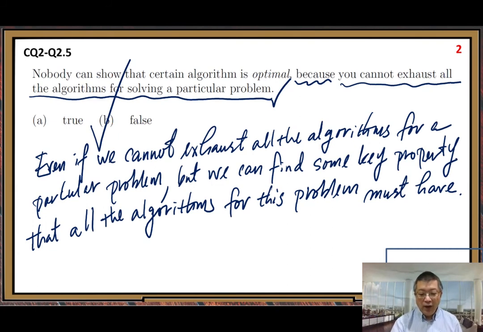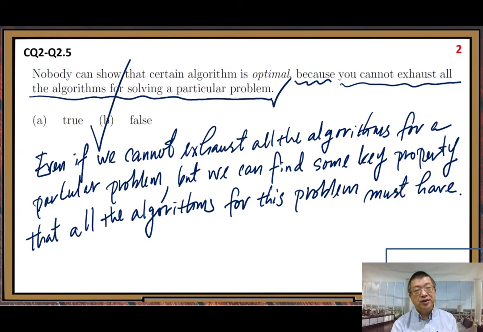We can find some key property. We cannot exhaust all the algorithms, but we know if some algorithm can solve this problem, it has to have this property. There is no exception. We can use our finding the minimum problem to see that. So what is that key property?